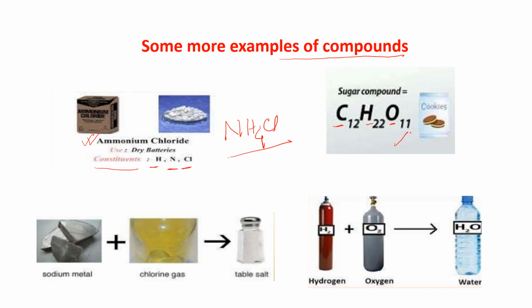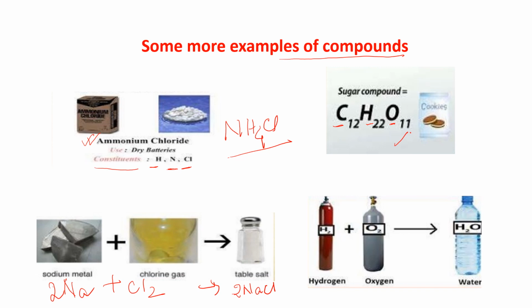Next is sodium metal, that is Na. When it reacts with chlorine gas, that is Cl2, it gives you table salt, that is 2NaCl, with 2 placed here for balancing the equation.